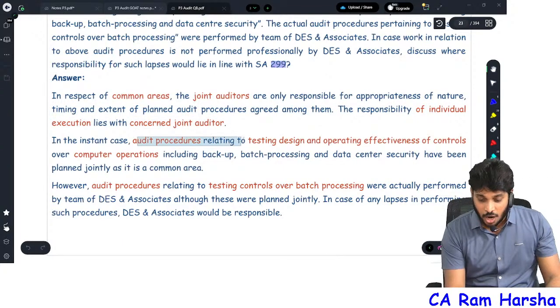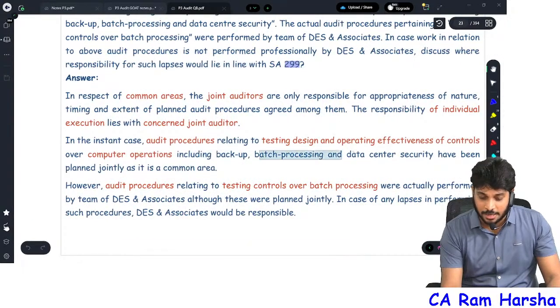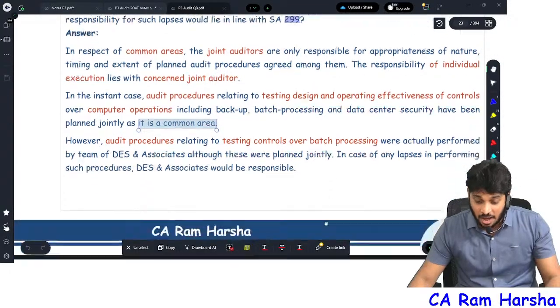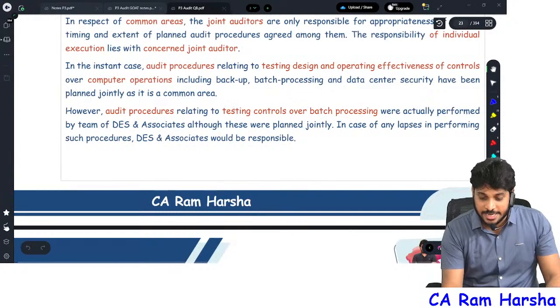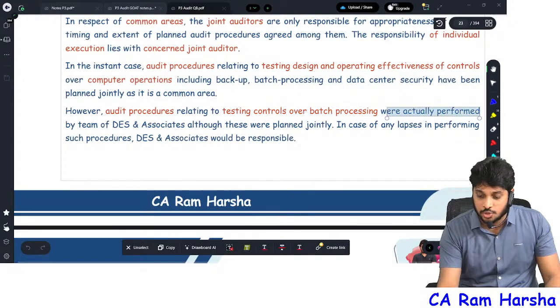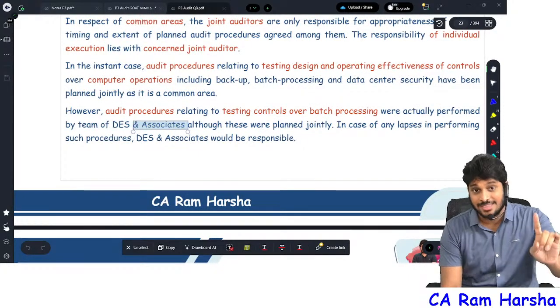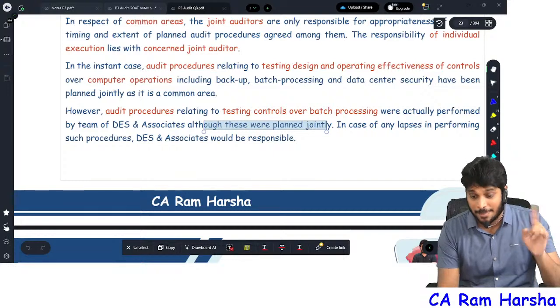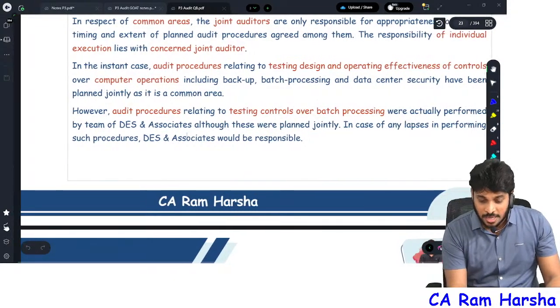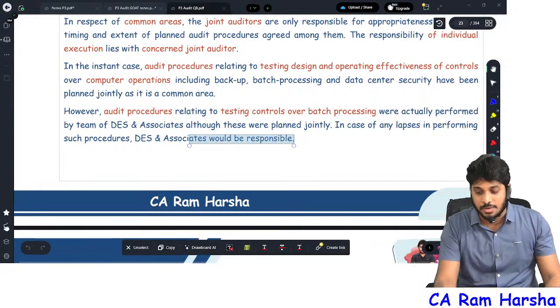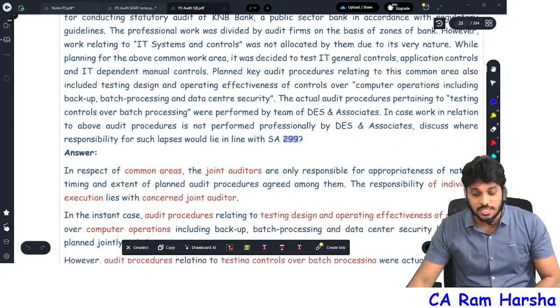In the given case, audit procedure related to operating effectiveness over computer operations, including backup and all, is a common area. However, audit procedures relating to testing controls over batch processes were actually performed by the so-and-so associate, although these were planned jointly. In case of any lapses, the respective firm is only responsible. It's a test your understanding question in the ICAI book.